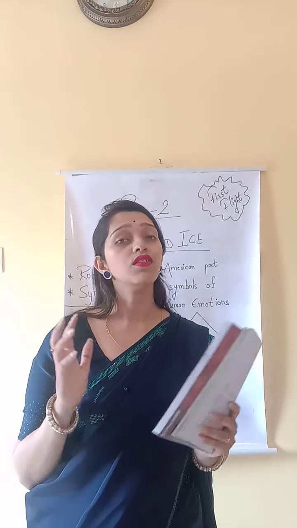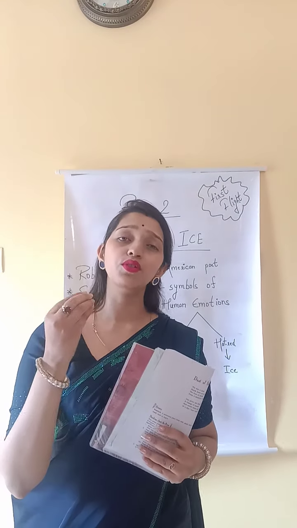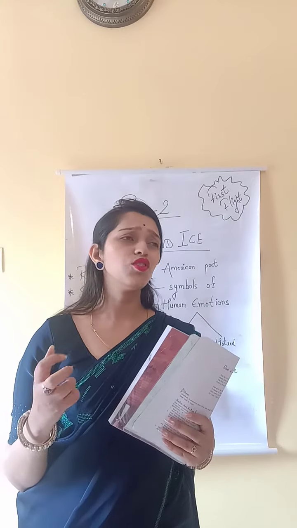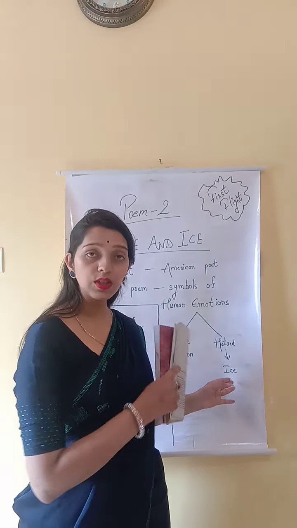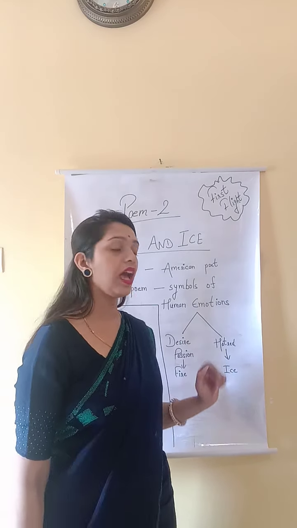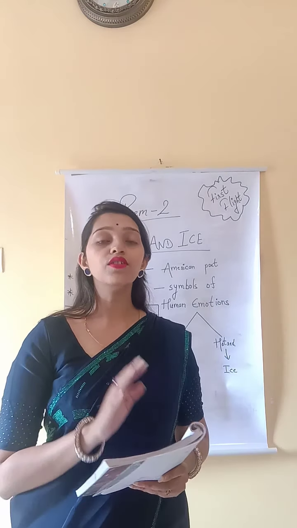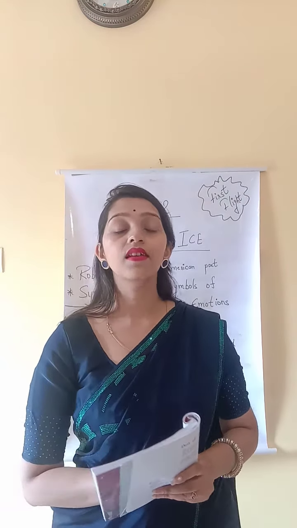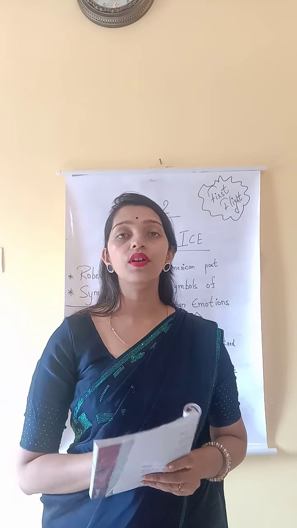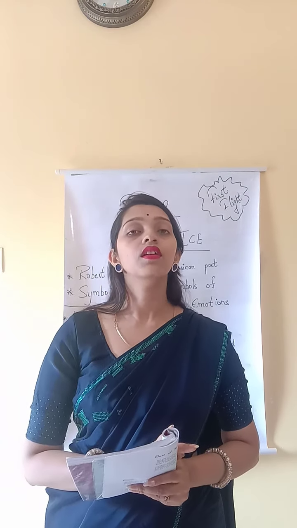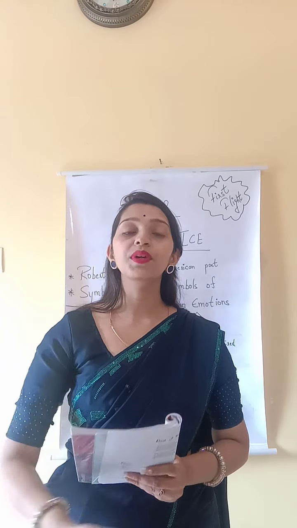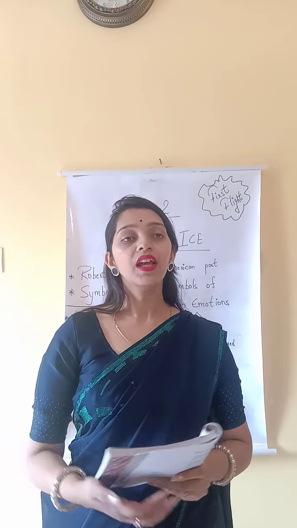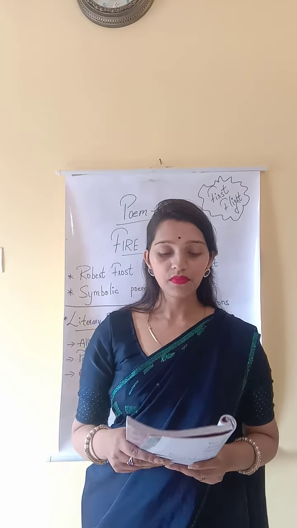As you know, there is so much hatred in this world. People do not like each other. So ice, in this poem, is used as hatred. So the poet Robert Frost has symbolized these two words, fire and ice, to show the human emotions. Okay, let us start the poem now.